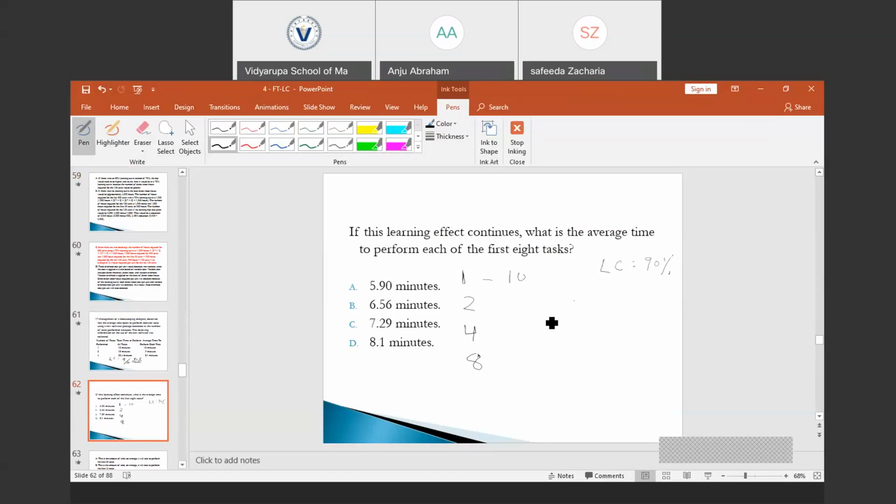How can we find the average time? Average time is equal to A into LC raised to N, where A is the time required to produce the first unit, which is 10 minutes, into LC.